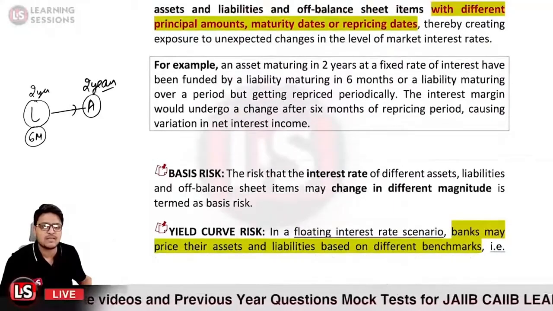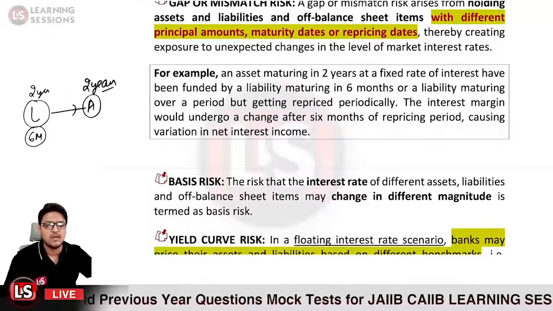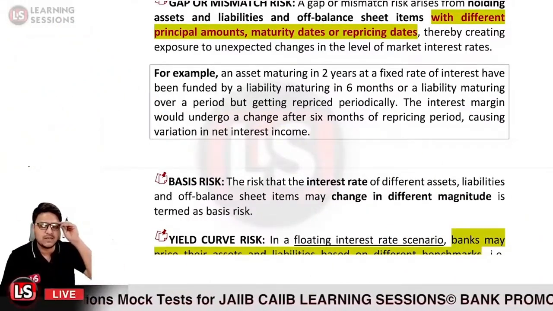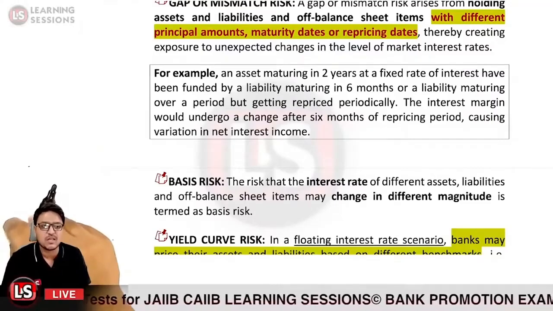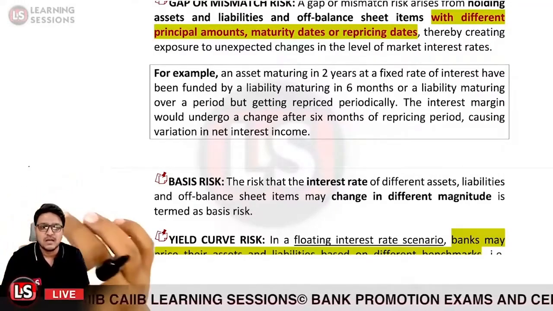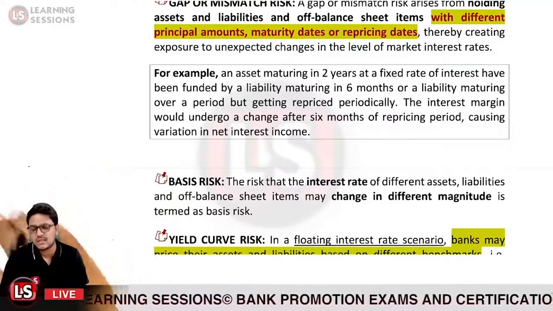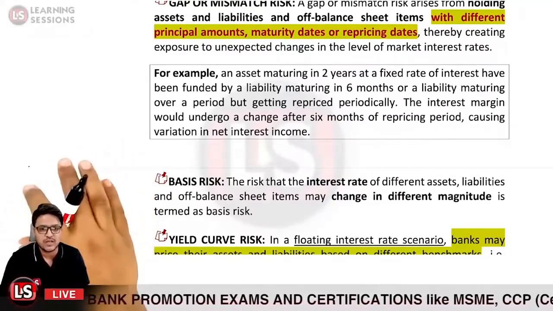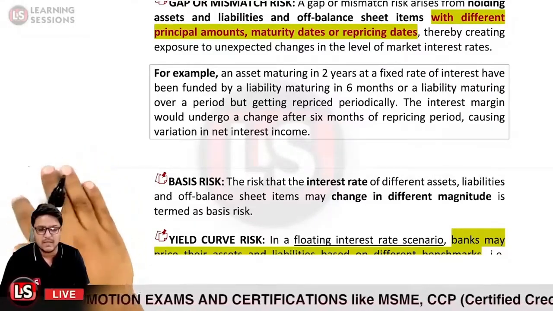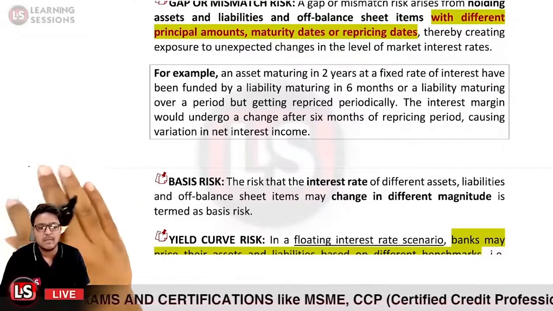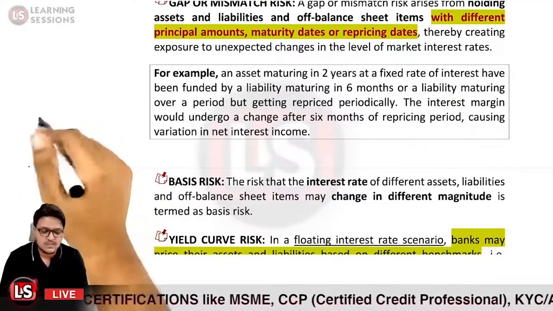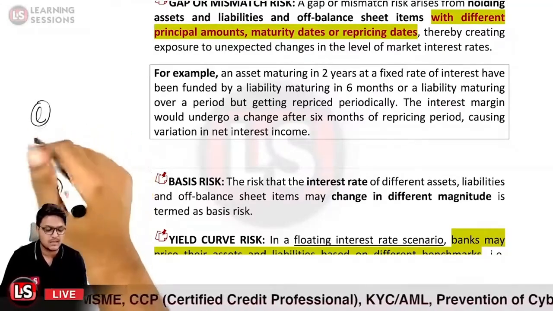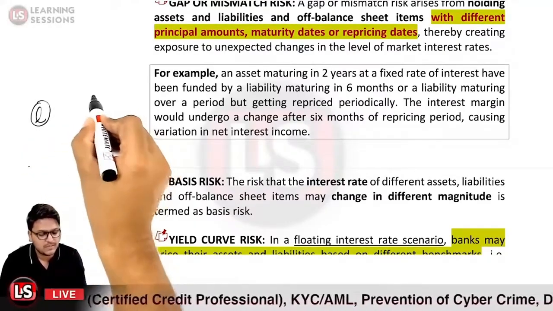Next, it is related to the basis risk. The risk that the interest rate of the different assets, liabilities and off balance sheet items may change in different magnitudes is termed as basis risk. So let us take the case where the liabilities are having the interest rates based upon